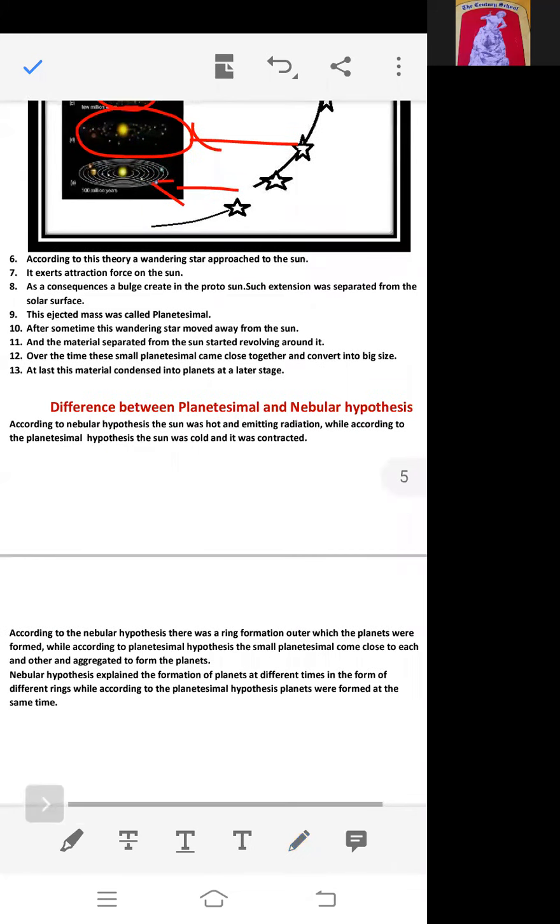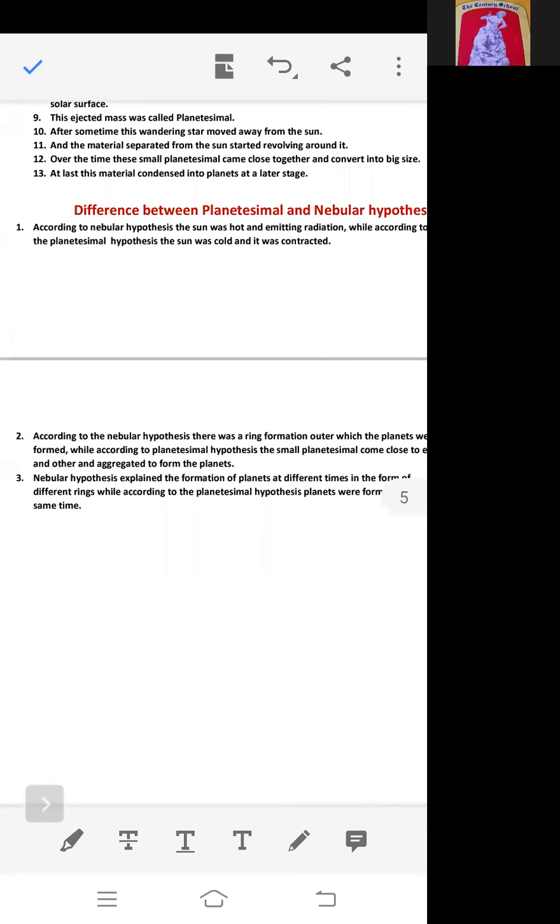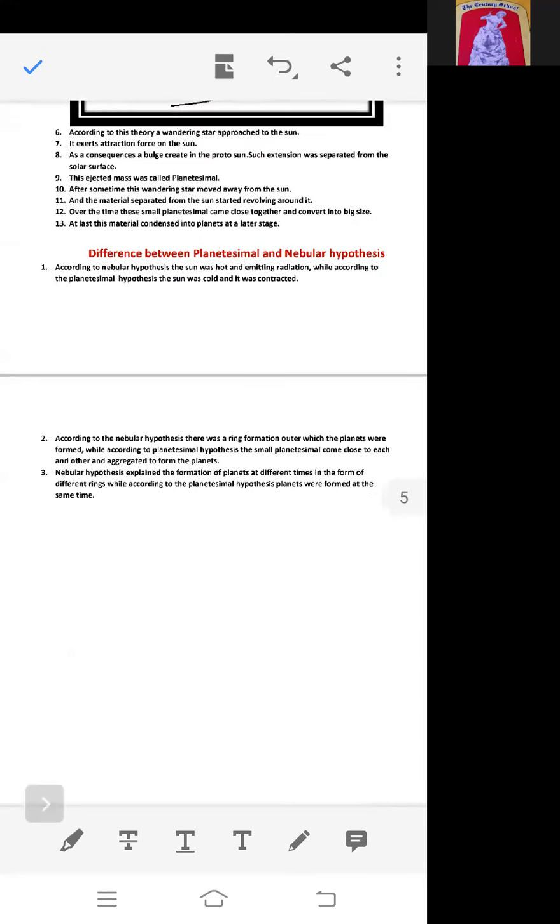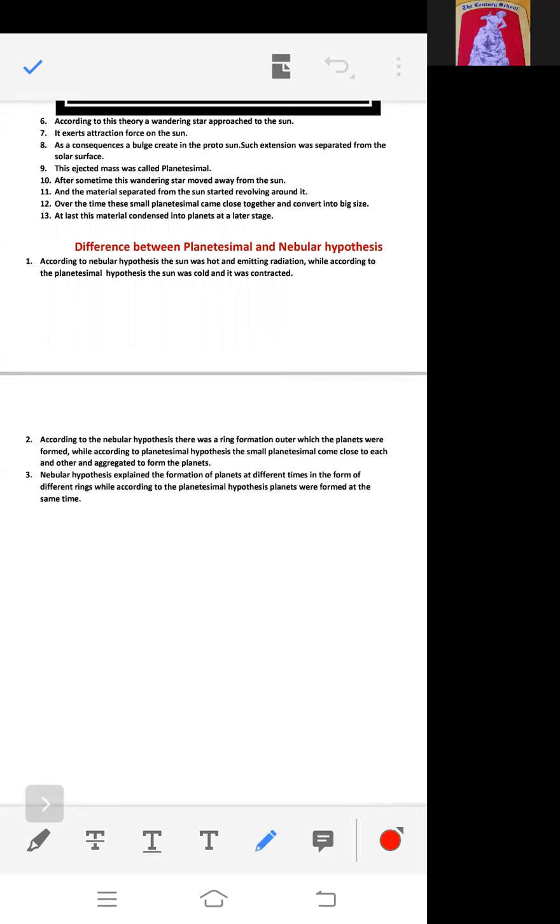Now, what is the difference between the planetesimal and nebular hypothesis? In the nebular hypothesis, the sun was hot and emitting radiation, while in the planetesimal hypothesis, it was cold and it was contracting. According to the nebular hypothesis, there was ring formation out of which the planets were formed, while in the planetesimal hypothesis, small planetesimals come close to each other and aggregate to form the planets.